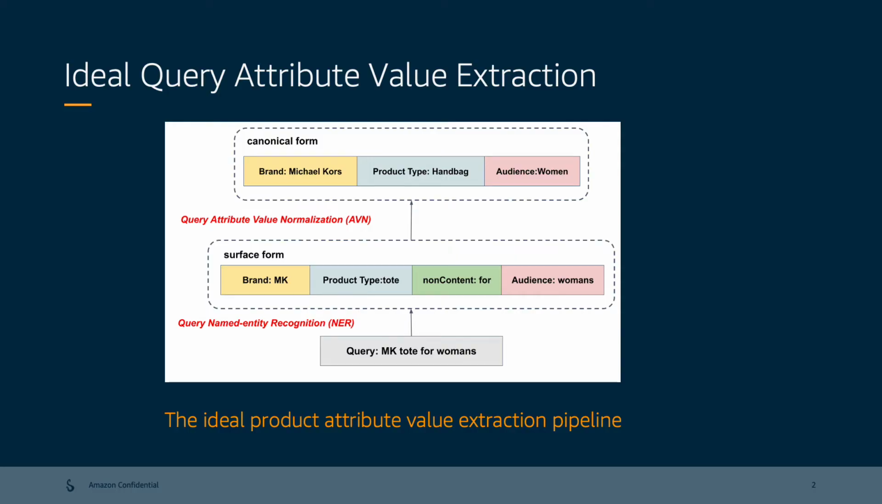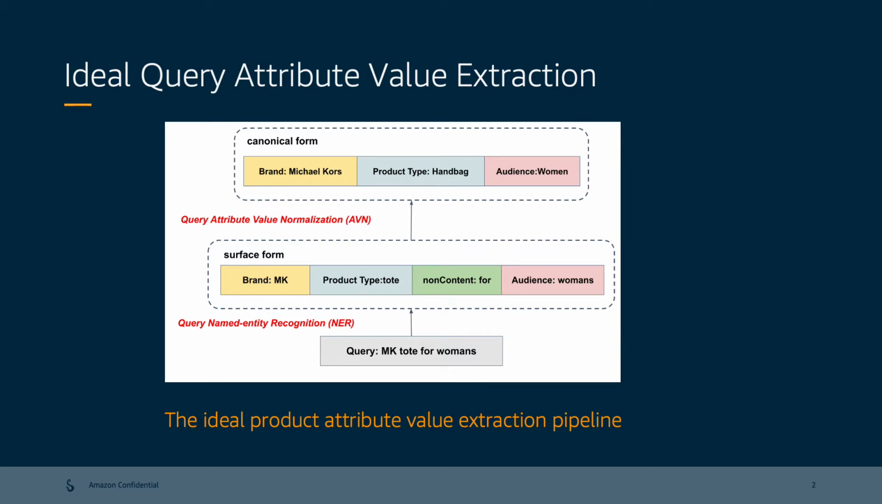Because query attribute value extraction is critical to many e-commerce applications, and we don't have an ideal solution yet, let's look at what the ideal query attribute value extraction pipeline is. For example, as shown here, when a user enters the query, Michael Todd for women's, we first use a NER model to identify the entity type brand for MK, product type for Todd, and audience for women's.